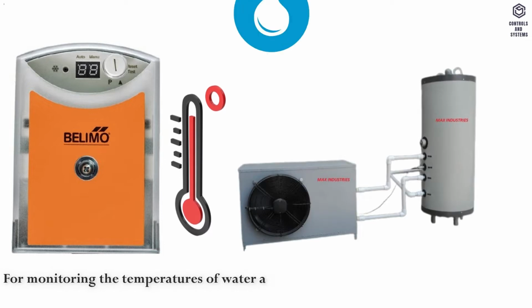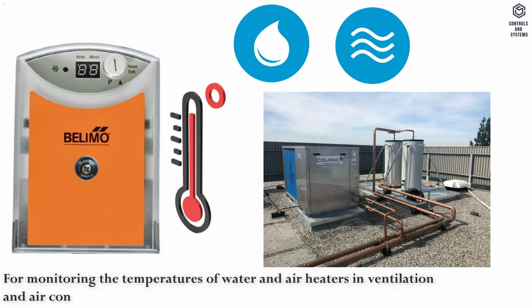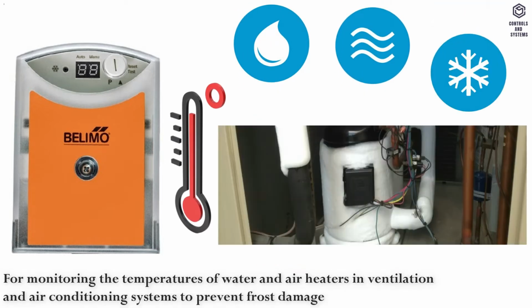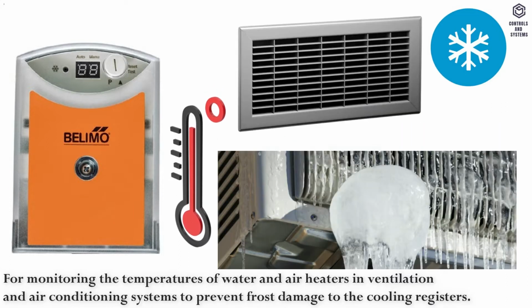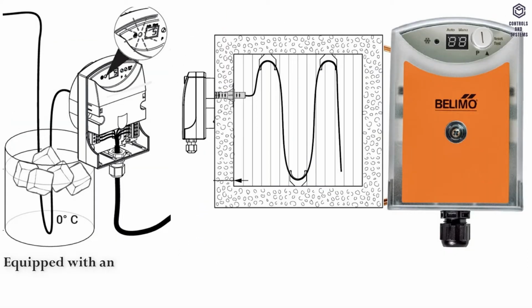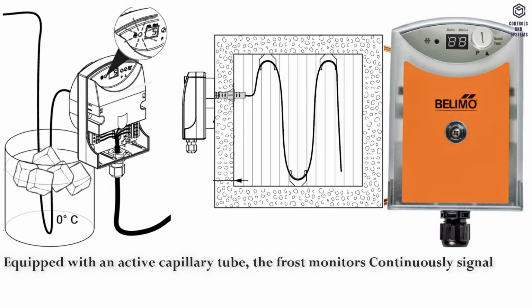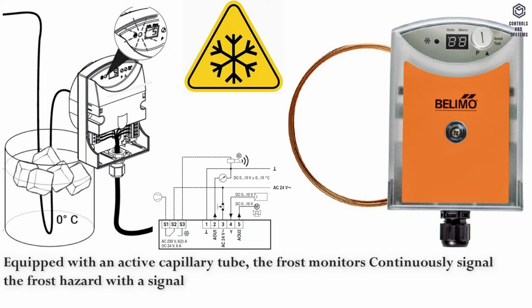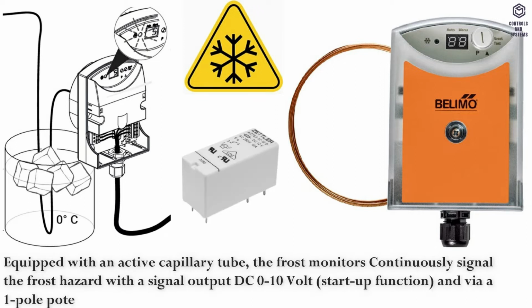Device Overview. For monitoring the temperatures of water and air heaters and ventilation and air conditioning systems to prevent frost damage to the cooling registers. Equipped with an active capillary tube, the frost monitors continuously signal the frost hazard with a signal output DC 0 to 10 volt, startup function, and via a one-pole potential-free changeover.